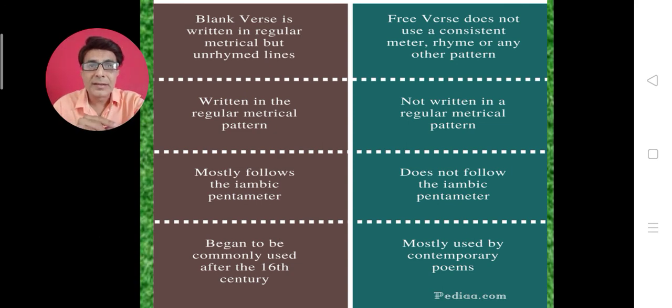Blank verse began during the 16th century in the hands of Henry Howard, the Earl of Surrey, and Shakespeare, Marlowe, and others used it. And free verse is mostly used in modern times by poets like Walt Whitman and others.